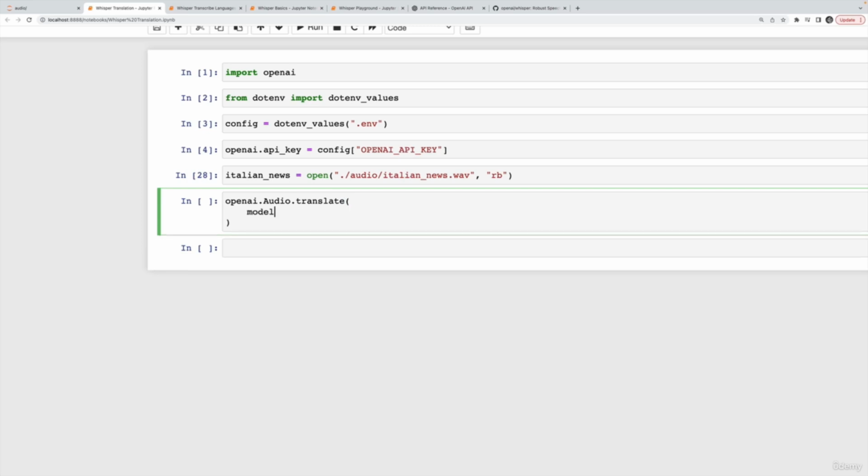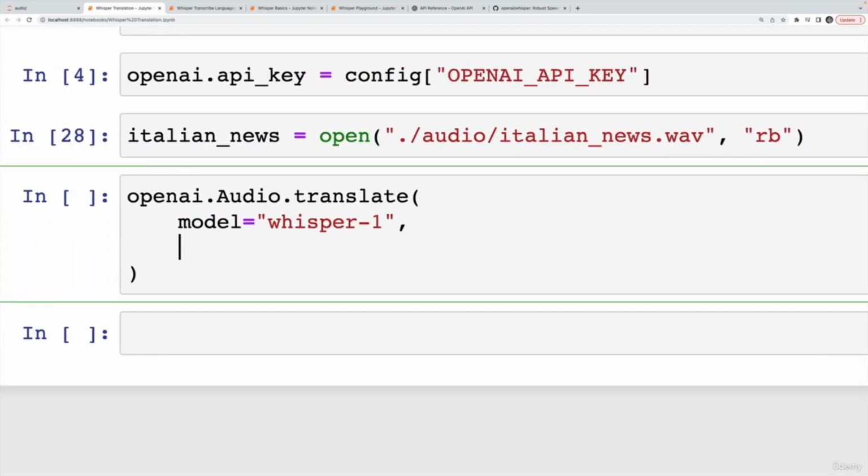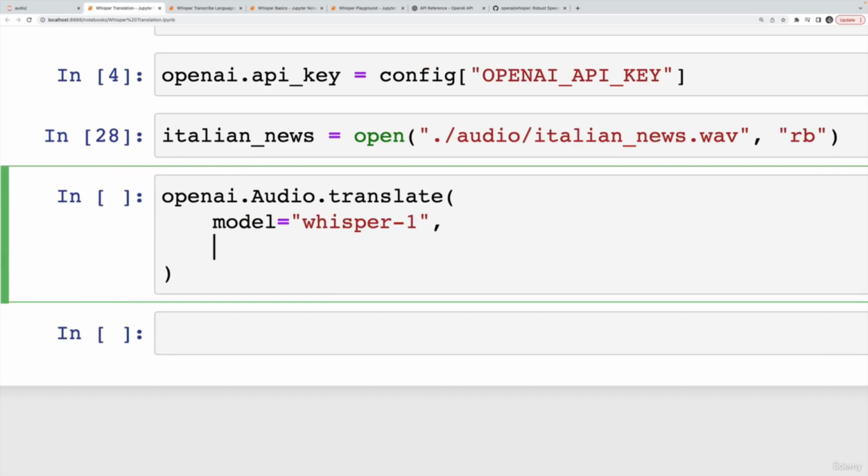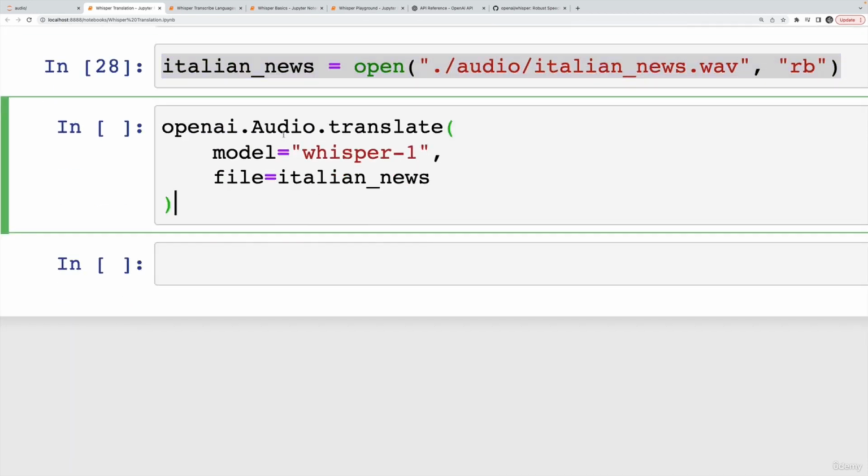And then I still have to pass the model, which is only at the moment whisper-1. There's no option other than that. And then the file will be the Italian news file that I just opened here. Save this to a response variable. Let's call this Italian response. And let's see what happens.